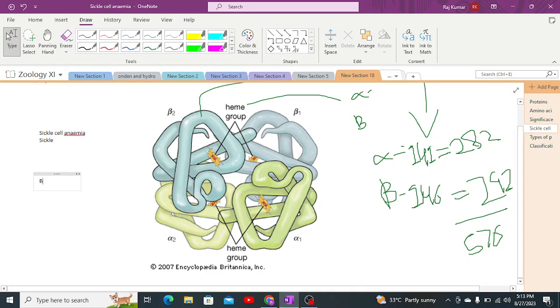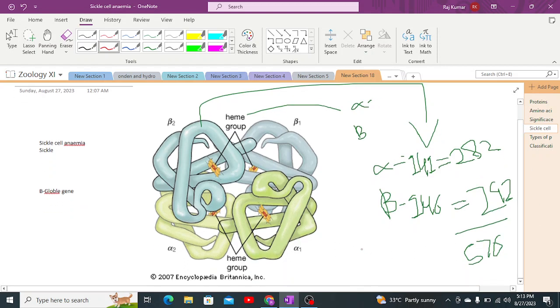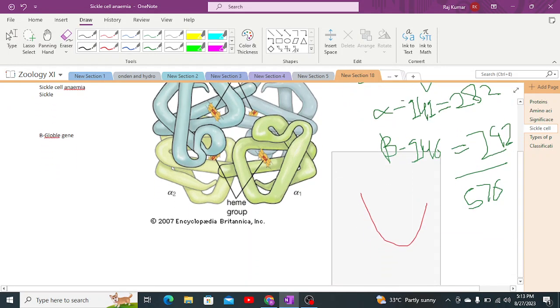The change in a single or few nucleotides occurs in the beta globin gene. I'm not sure about the spelling. That produces a mutation in the structure of the beta chain. Inside the structure of the beta chain of amino acids, it causes a mutation